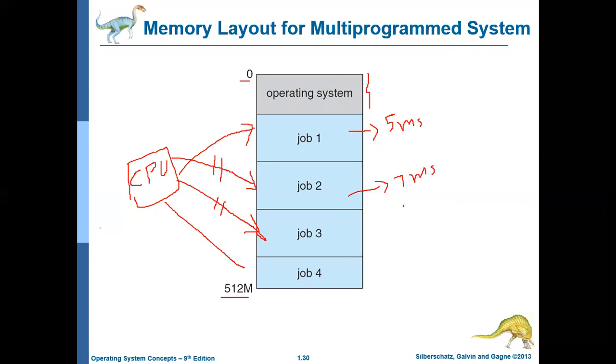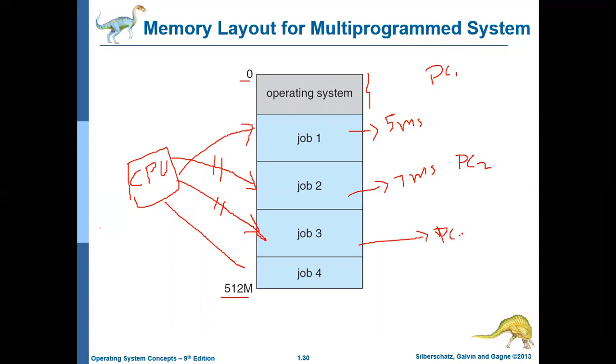Here there will be a different program counter for different jobs. For job 1 there will be a program counter, let us call it PC1. For job 2 there will be another program counter, say PC2. For job 3 another, say PC3, and maybe PC4 for job 4.